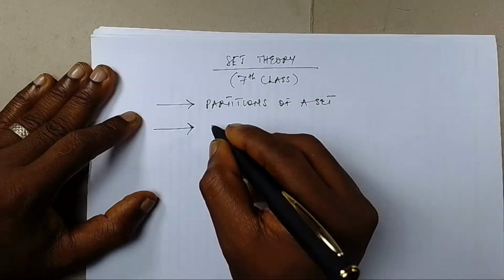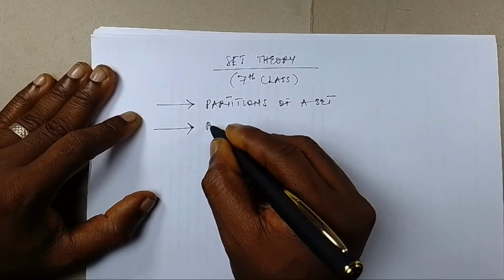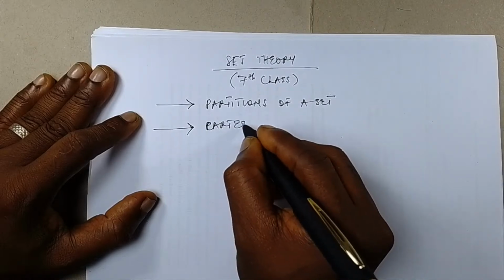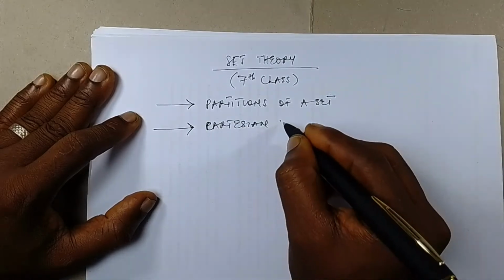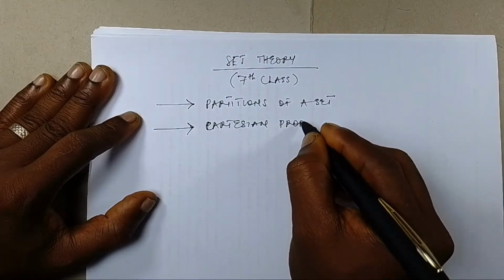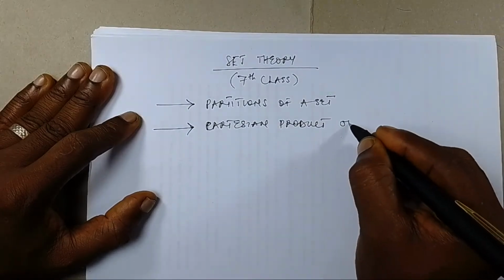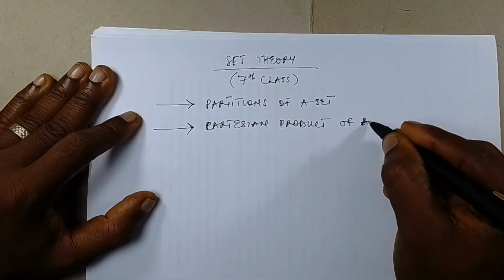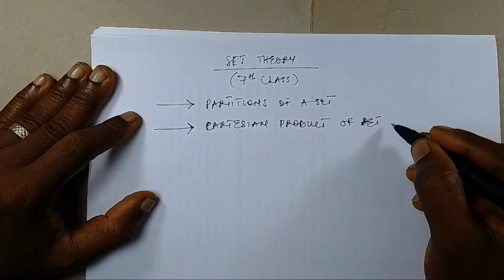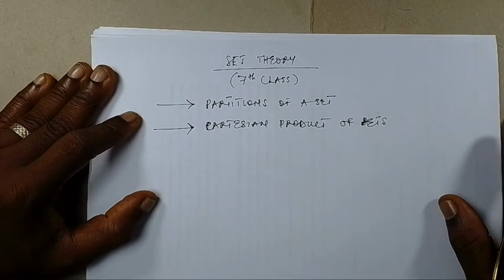Then I shall be discussing what we call Cartesian products of a set, or of sets. Cartesian product of sets. Okay, so these are the two.